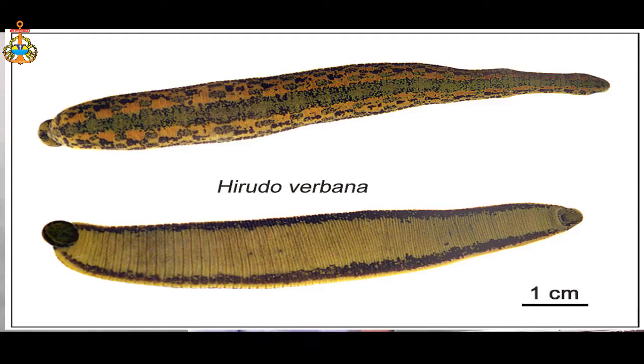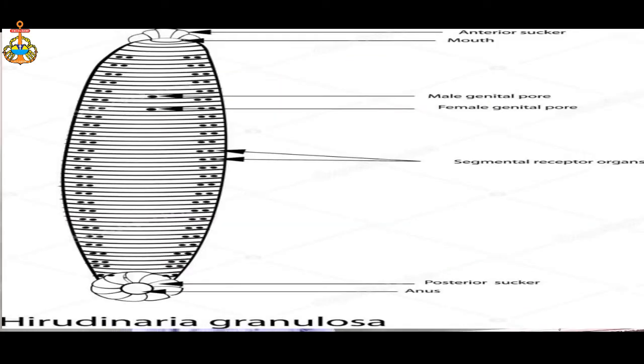So the dorsal surface is olive green in color and the ventral surface is orange yellow or orange red in color. I already told you that the leech worm is a fully segmented animal. It is metamerically segmented, that means a serial arrangement of the segments. The body of the leech is metamerically divided into 33 segments. The segments are arranged one behind the other.